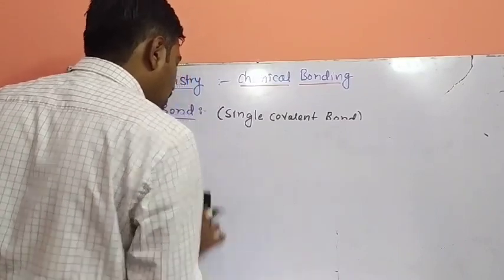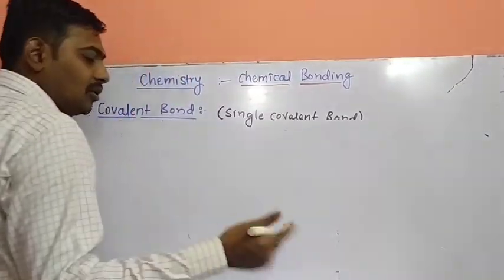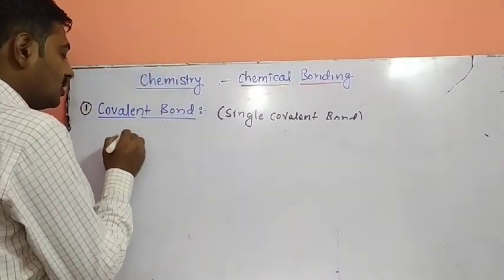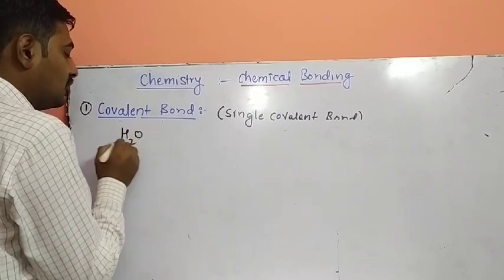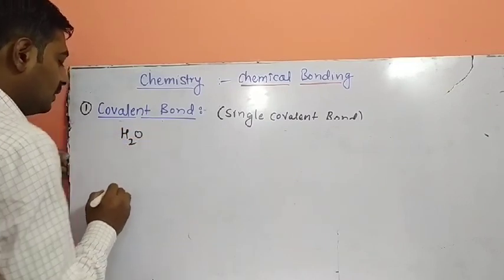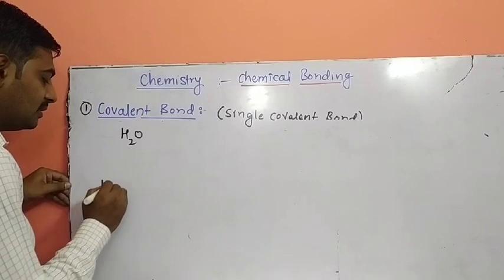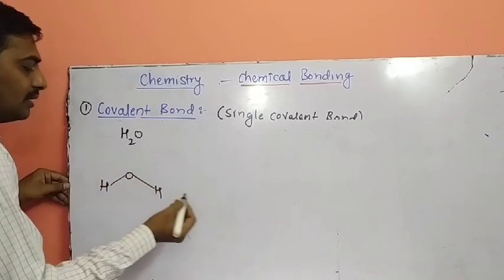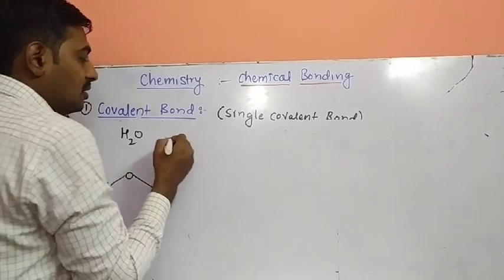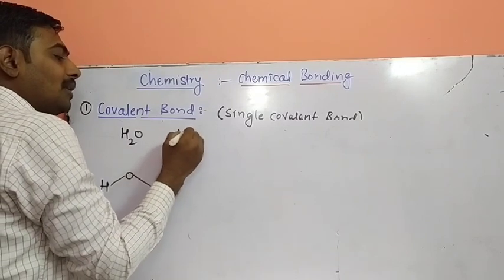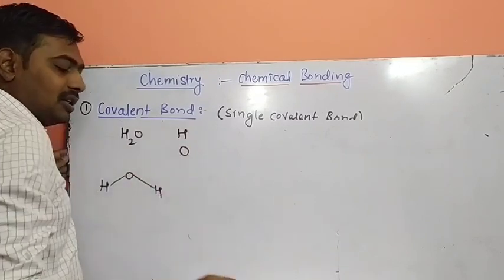Formation of water molecule by single covalent bond. So what is the structure of water? Formula is H2O. What is the structure? Structure is HOH, bent shape structure. So the water molecule contains how many atoms? Two types of atoms, hydrogen and oxygen.